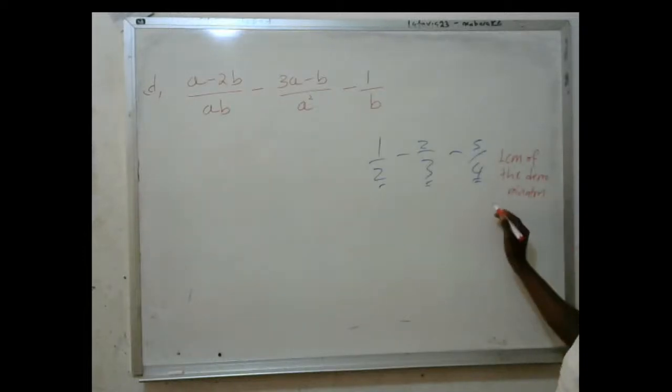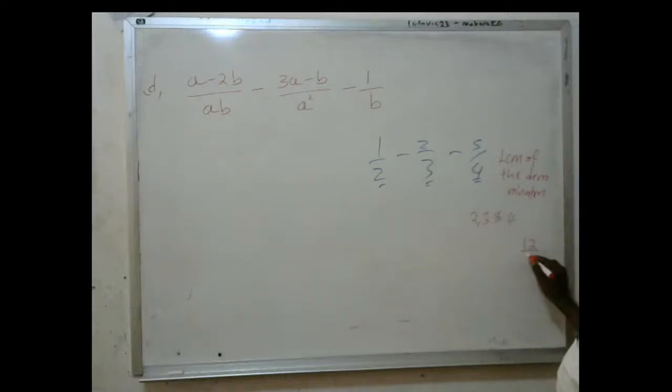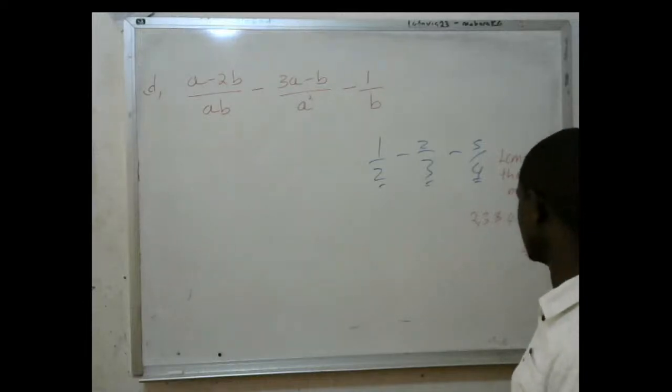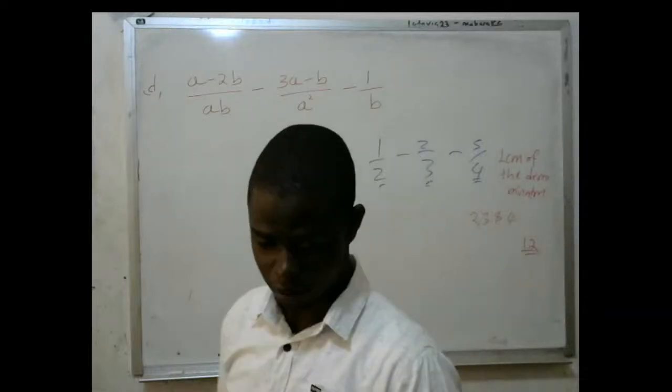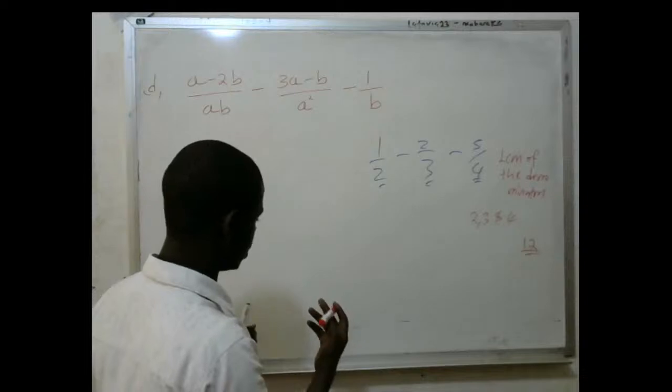Finding the LCM, where the denominators are 2, 3, and 4. Now you identify the LCM of these, which is 4. You can all see that the LCM of 3, 4, and 2 is 4. That is the LCM. So after identifying the LCM, what will you do?